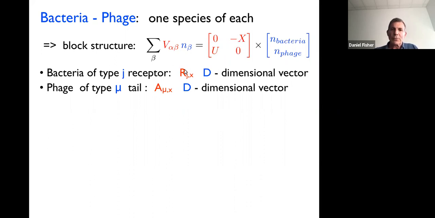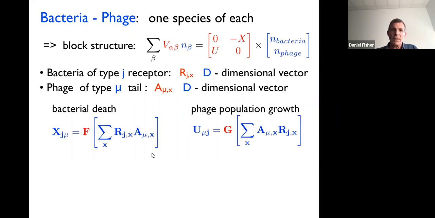So here is a receptor on the bacteria, and X here just goes from 1 to D. You can think of that as being, crudely, the amino acid sequence of the receptor. The phage interacts with this via its tail, the type mu receptor. Again, this is a d-dimensional vector. The bacterial death rate, X here, is just a function of the interaction between the receptor of the bacteria and the tail of that phage.